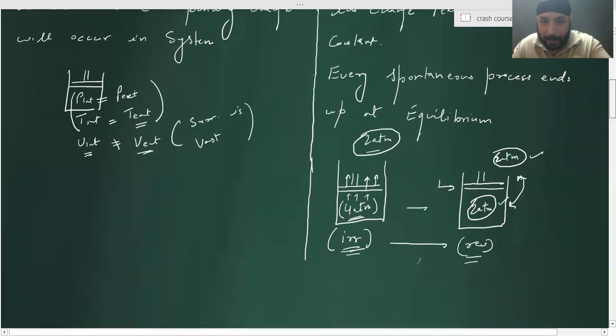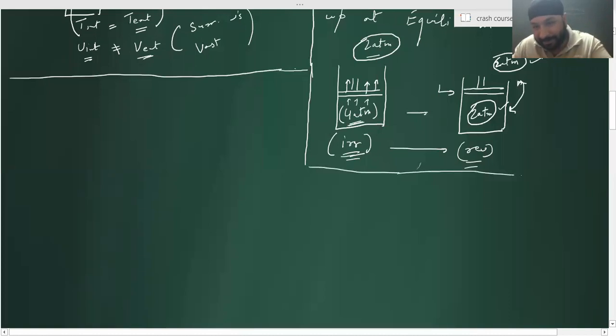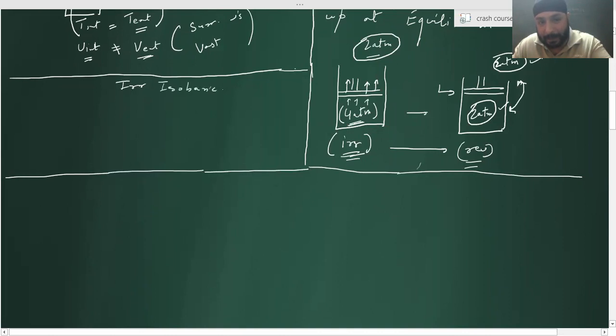Now what I'm doing, I'm just making it slightly more simple here. I'm taking an irreversible isothermal process. What is an isothermal process? Temperature remains constant. Okay, I'll do one thing, I'll take an irreversible isobaric process. What is an isobaric process? Where pressure remains constant. Okay, irreversible isobaric process. Just tell me one thing, what exactly happens over here? Okay, I have taken a system, correct?